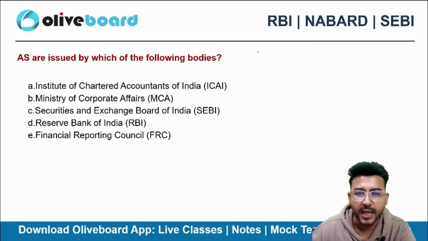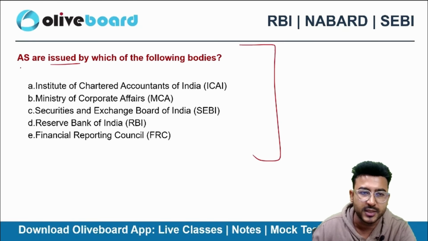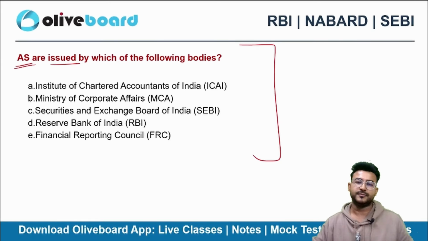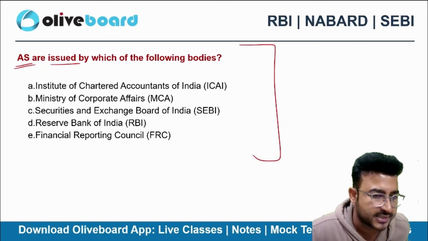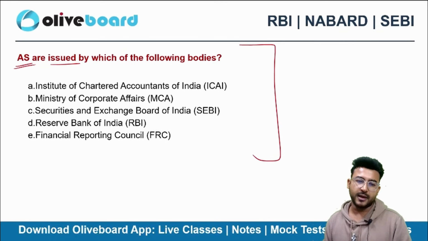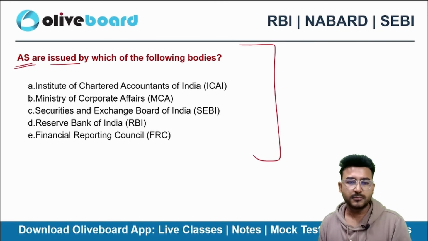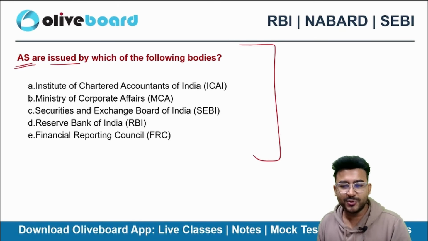Next one. Can you tell me the body which is actually issuing the accounting standards? Accounting standards. ICAI, MCA, SEBI, RBI, FRC. Now that's a usual confusion.